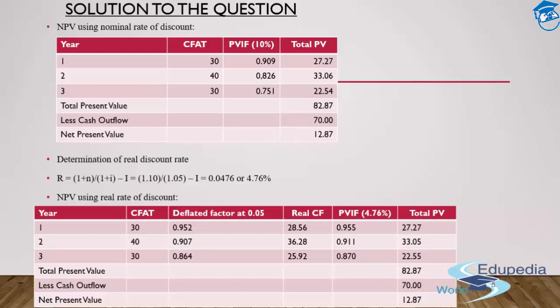Nominal included, number one, the inflated amount in present value IF, and it also included the inflated amount in cash flows. So once you subtract the inflated amounts and inflated percentage from both the things, you'll get the same figure which has been showed under the real rate of discount, which comes out to be again the net present value of 12.87 million rupees.